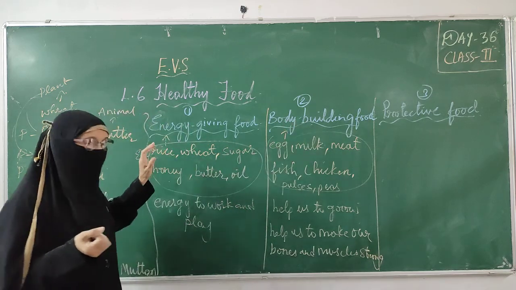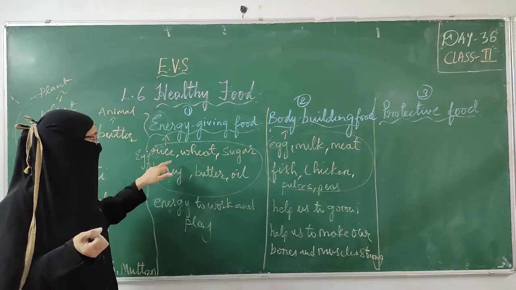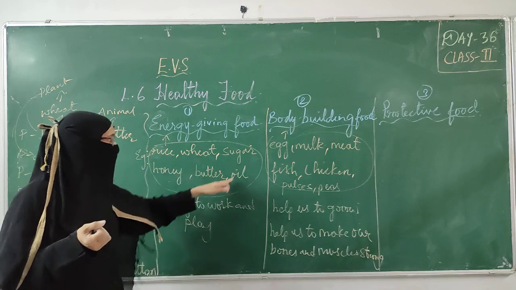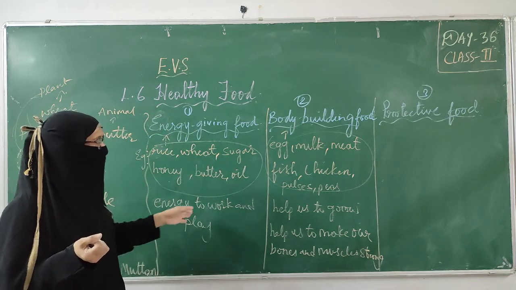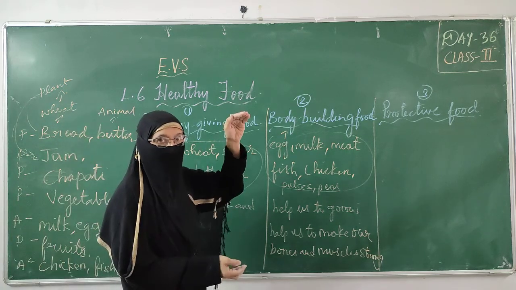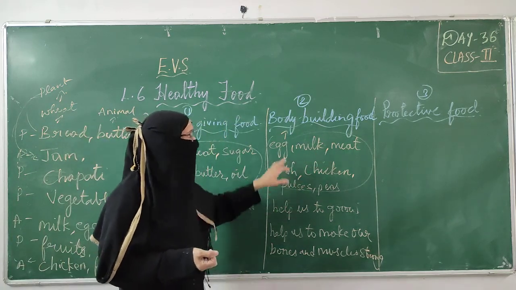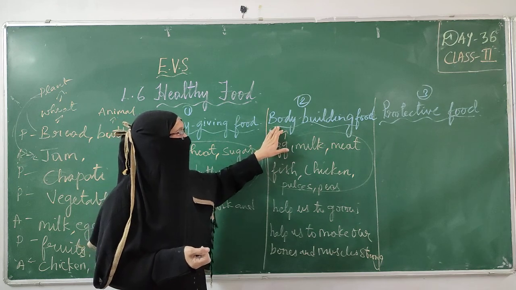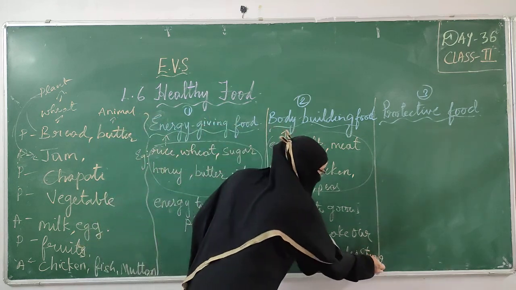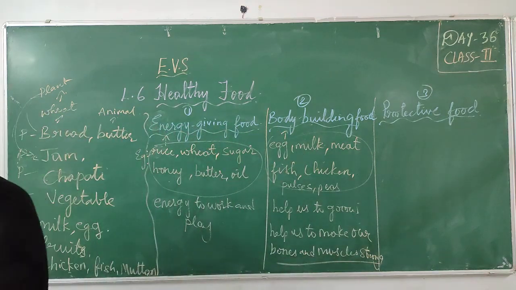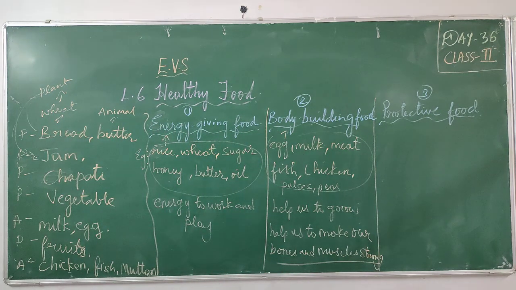In order to live, we need energy. To get energy, we have to eat these kinds of food. That gives us energy to work and play. Now, in order to grow our body, we have to eat these kinds of food. These foods help us in building our body, in making our bones and muscles strong. And the next one is protective food.